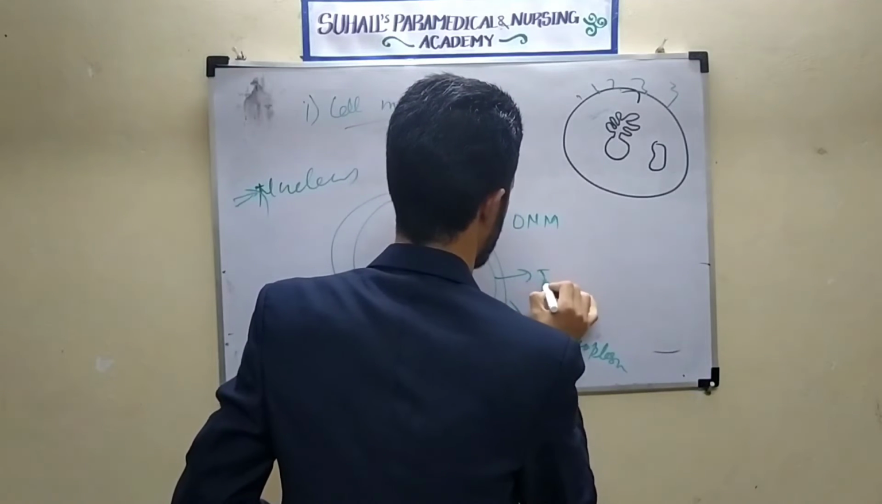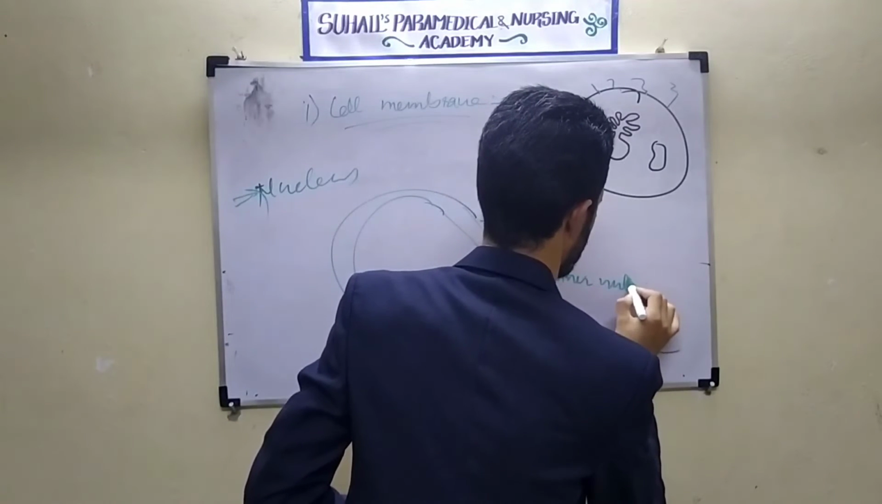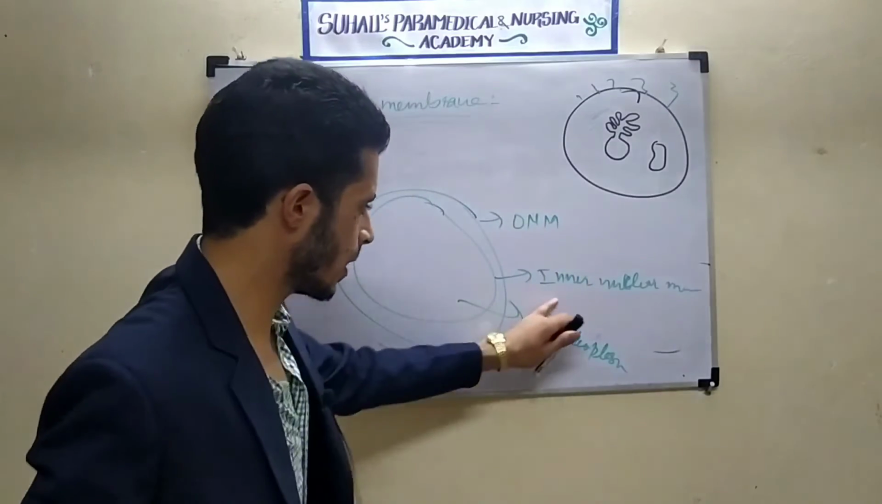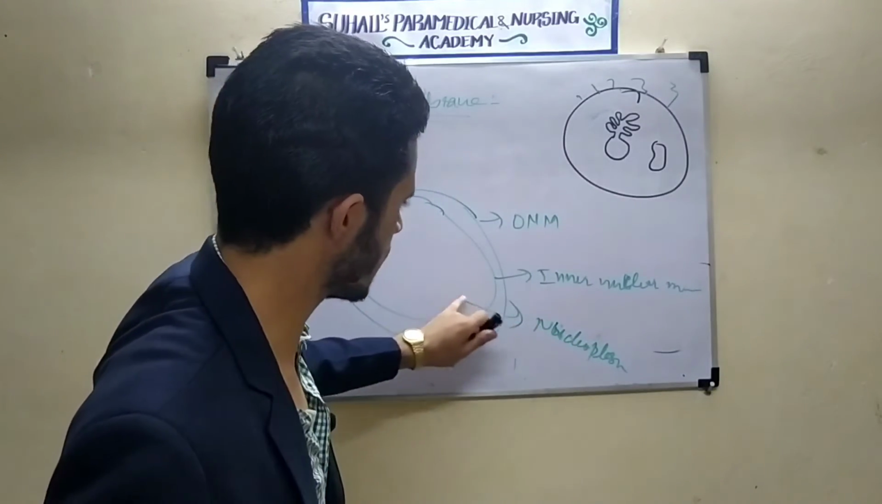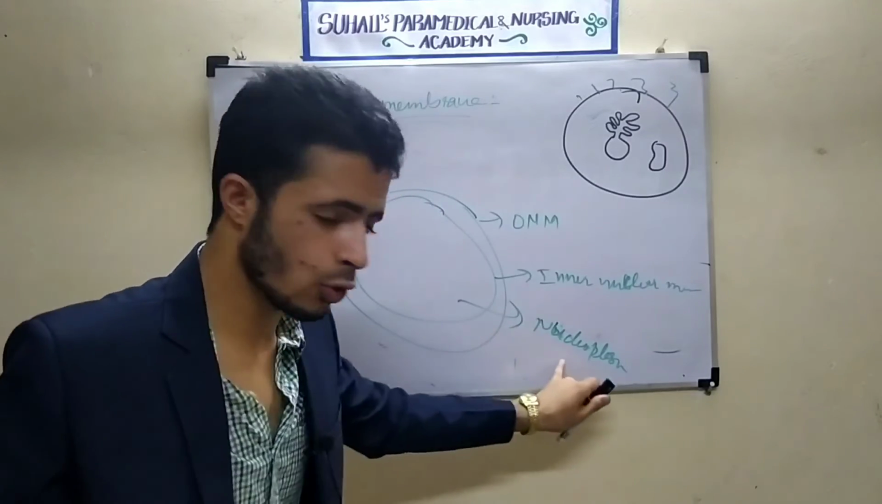This is the inner nuclear membrane. This is the outer nuclear membrane. This is the inner membrane. Inside there is protoplasm, there is matrix. There is what? There is a fluid that is called the nucleoplasm.